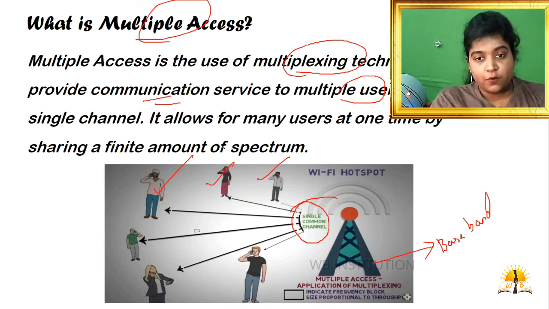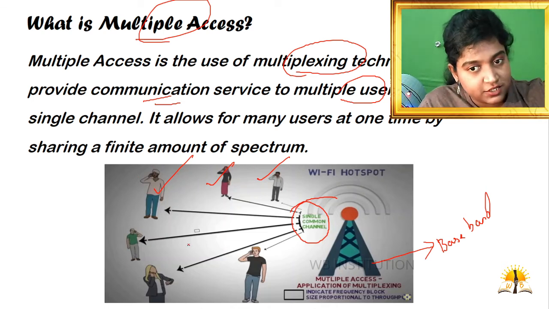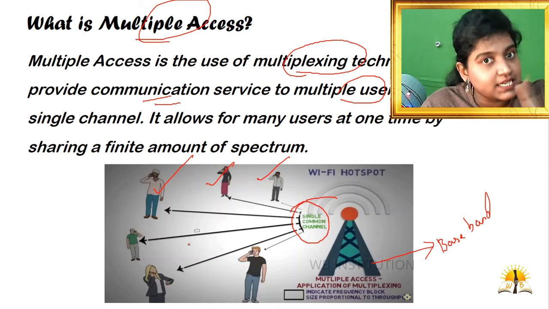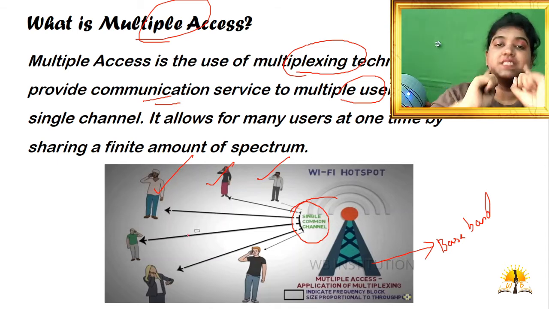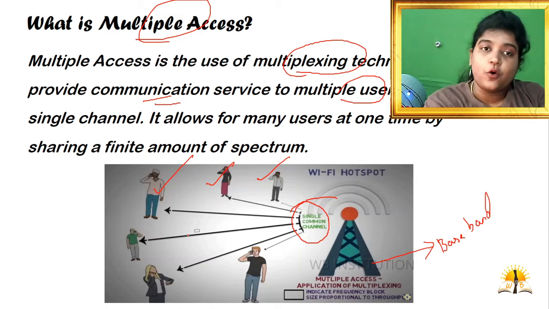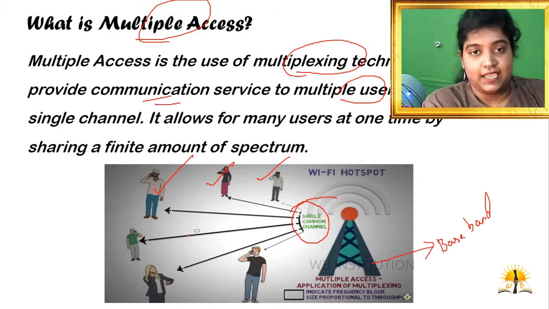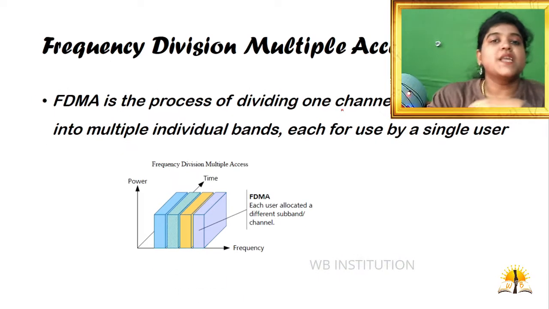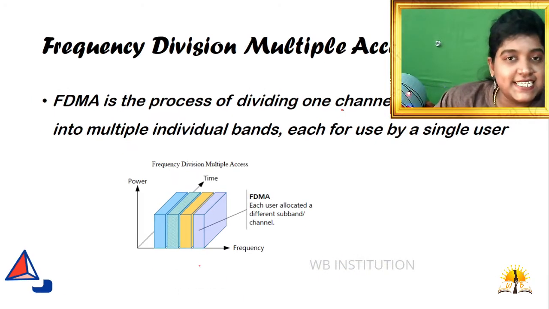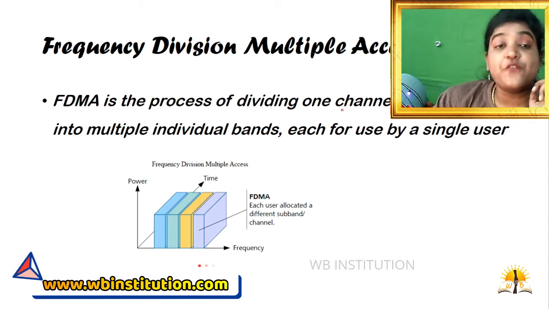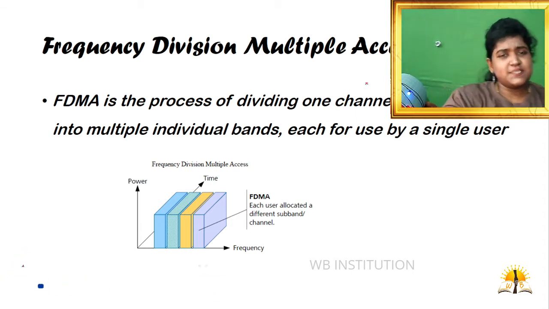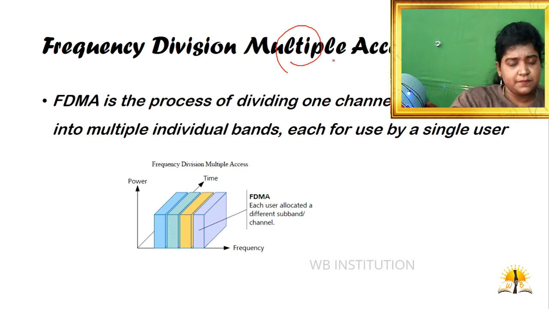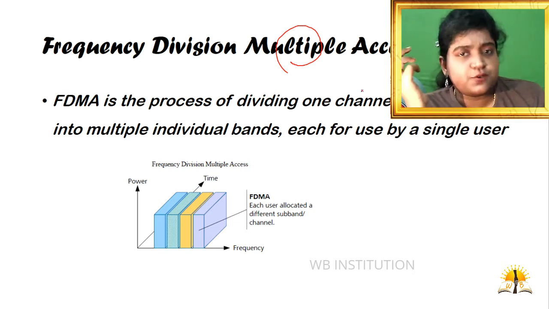With the help of a single channel, a single signal gets transmitted to multiple users. This is said to be a multiple access technique. Clear? Under multiple access, today we are going to see frequency division multiple access. Before that, what is this multiple? Multiple means many users, right?